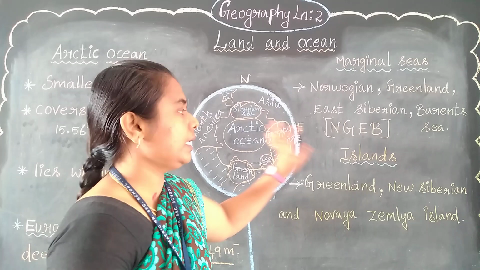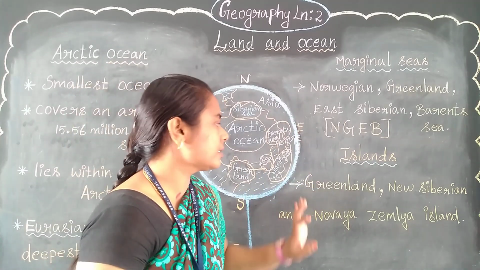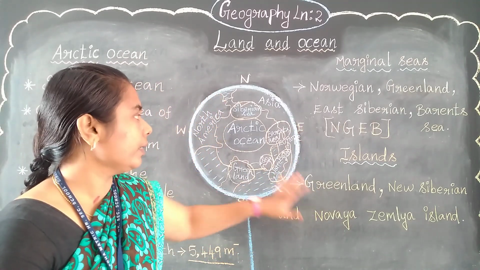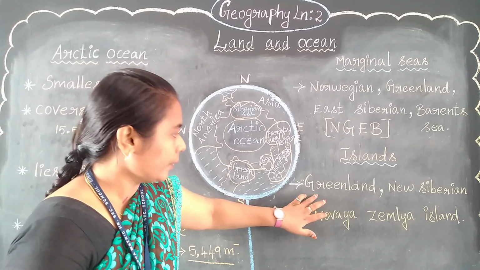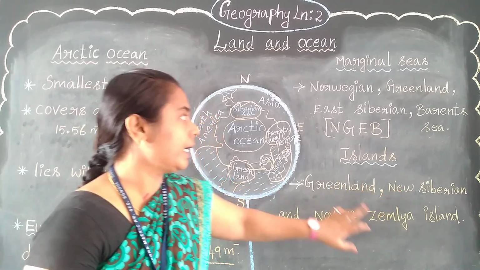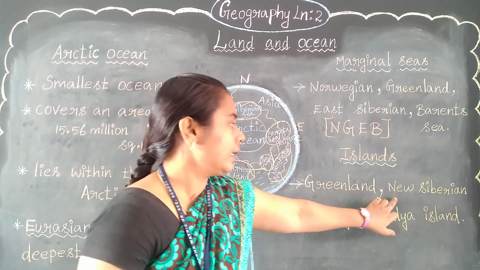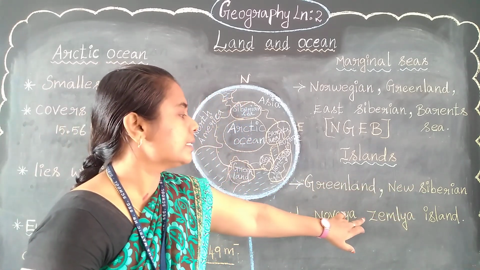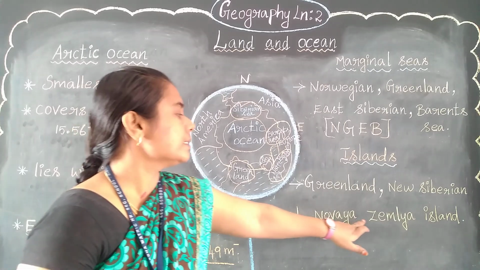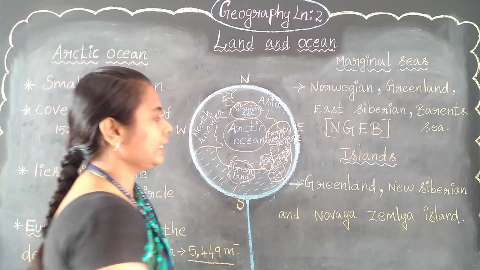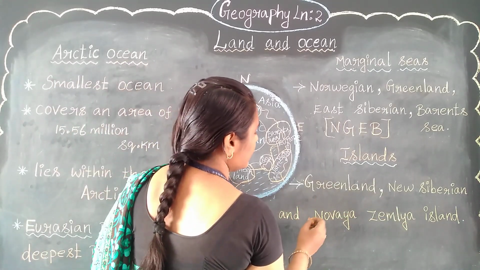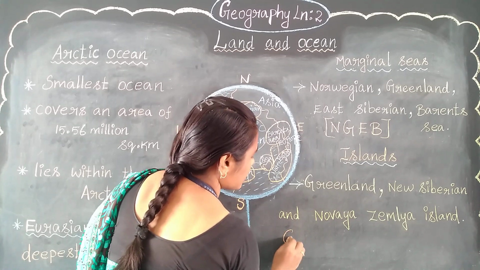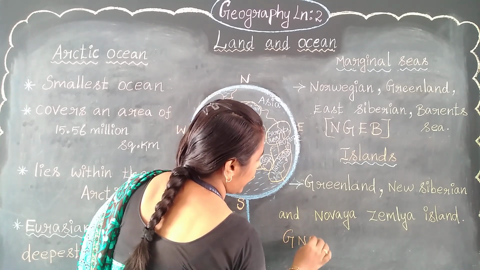So NGEB. And what are the islands? What are the islands we have in the Arctic Ocean? Greenland, New Siberian, here is the East Siberian, here the island is New Siberian, and Novaya Zemlya. For easy remembering, this is G N square.